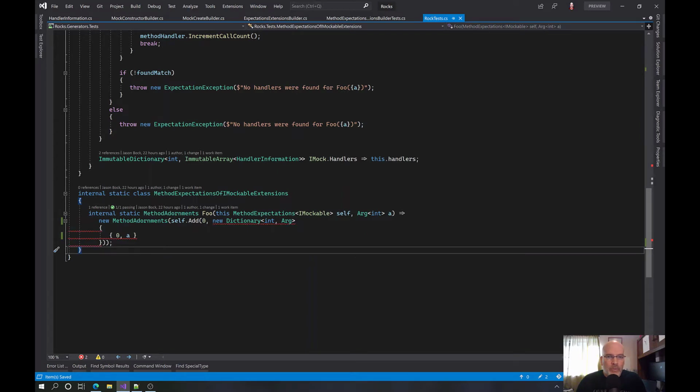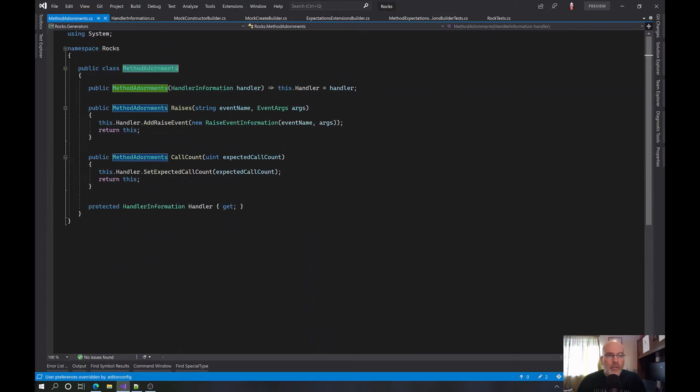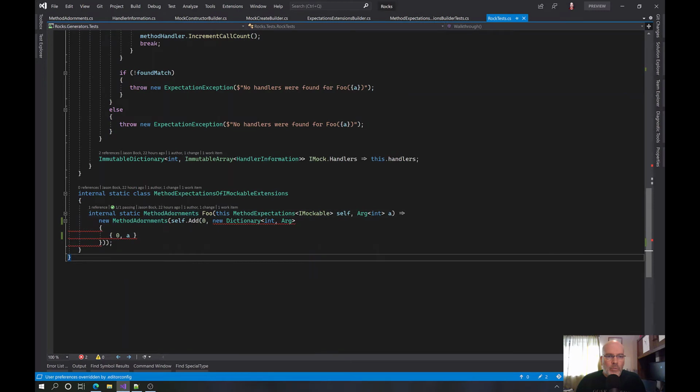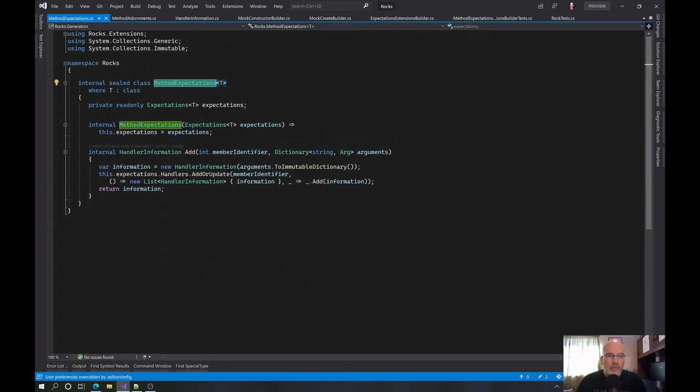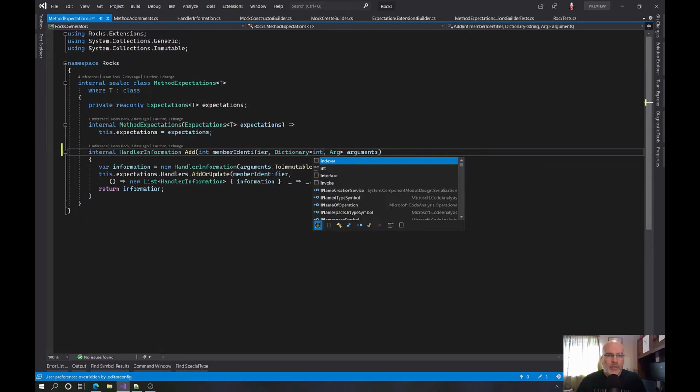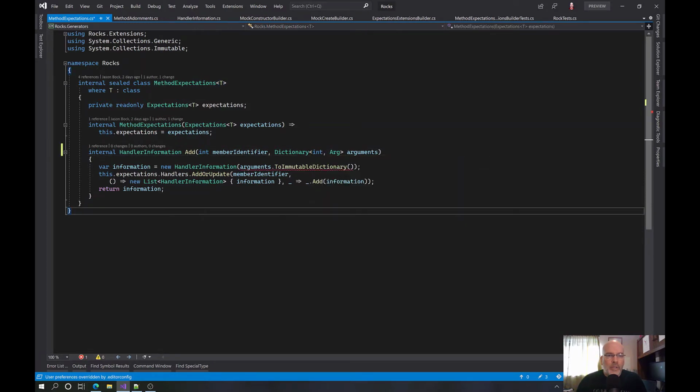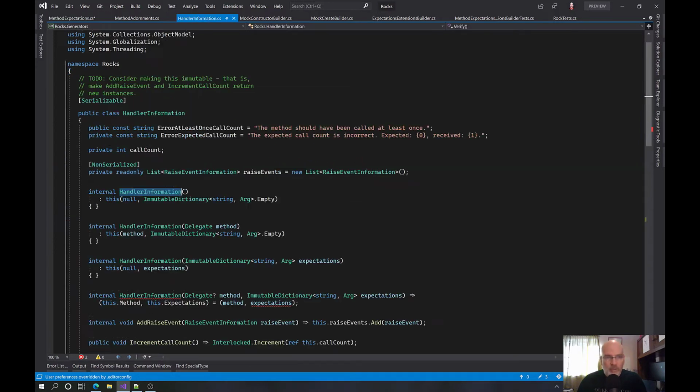Why are you... Oh, because method adornments does self, method expectations. This has to be an int. Okay. And then handler information needs to do int.